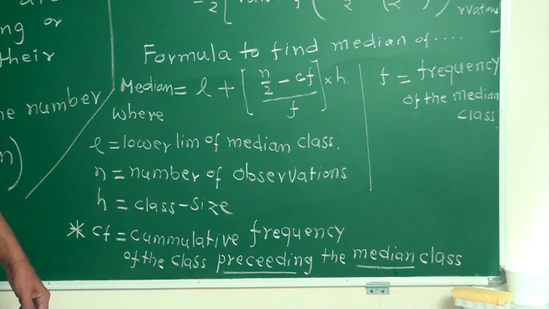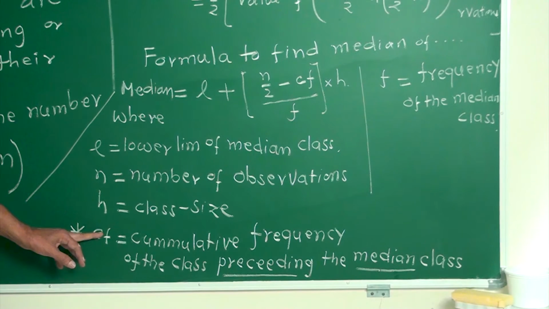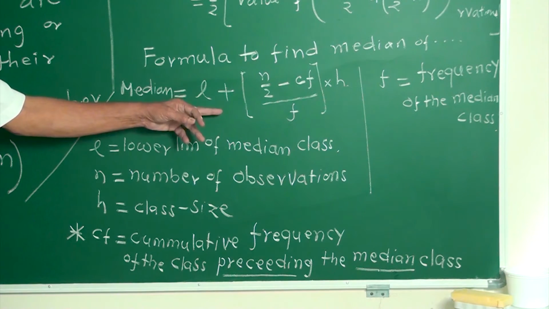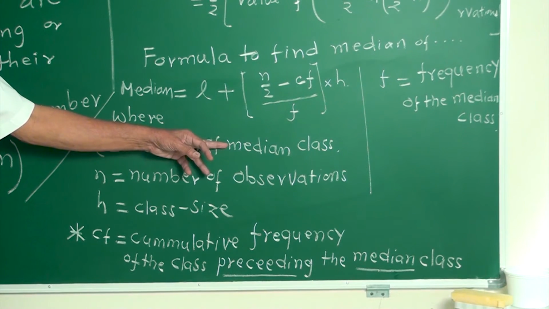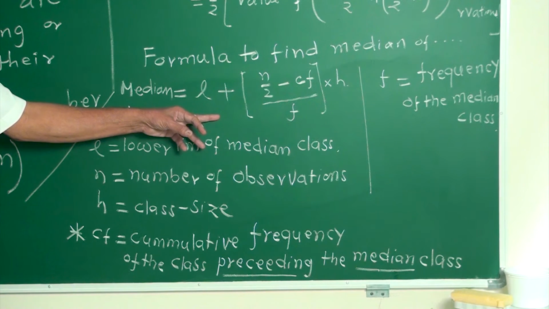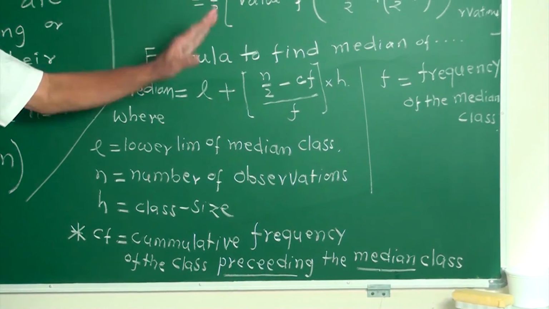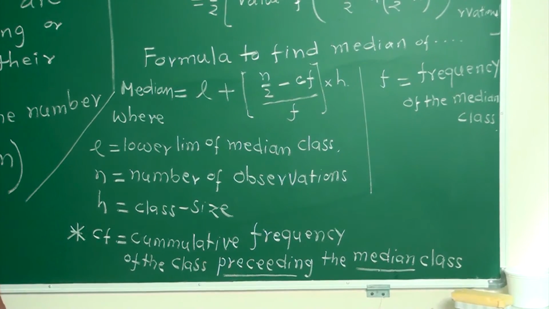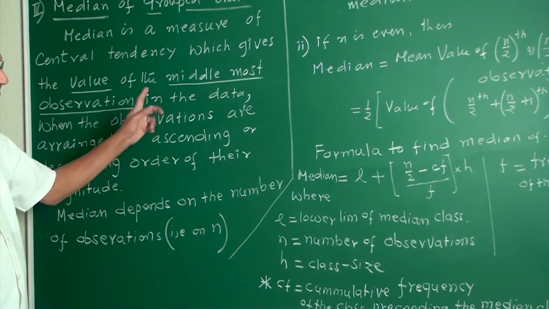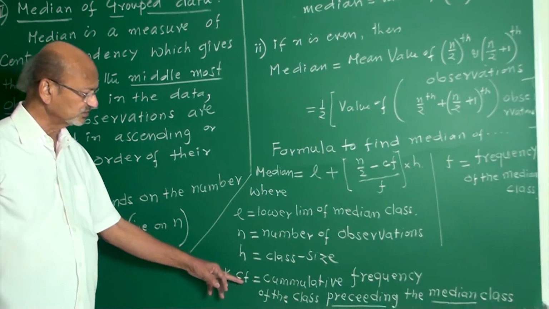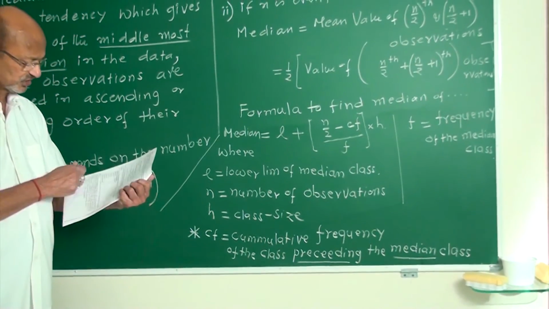What is F? Frequency of the median class. CF, cumulative frequency of the class one earlier, preceding to the median class. Preceding means one earlier. Remember, my friends, this is the theory part of the median, the third measure of central tendency. This is very, very important. Then I will do examples based on this.